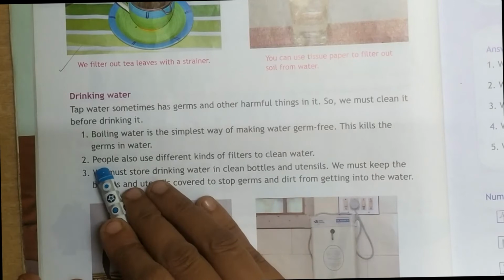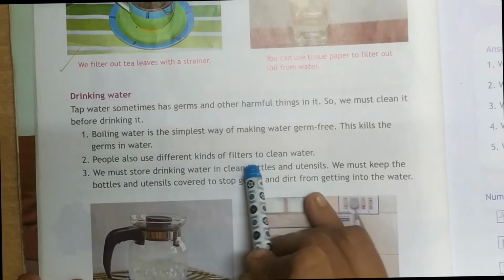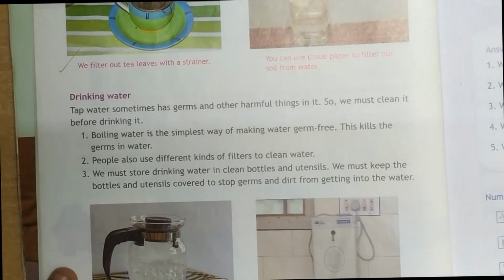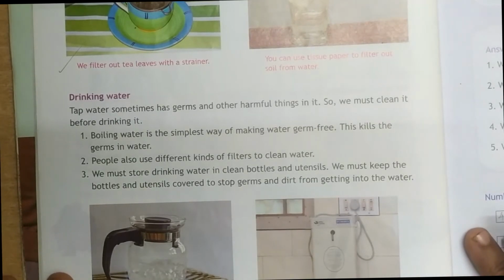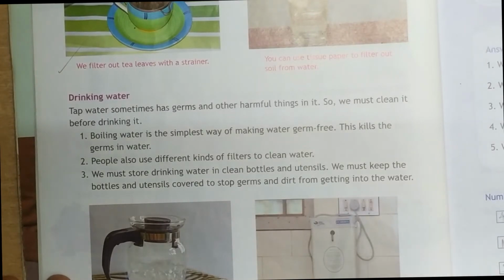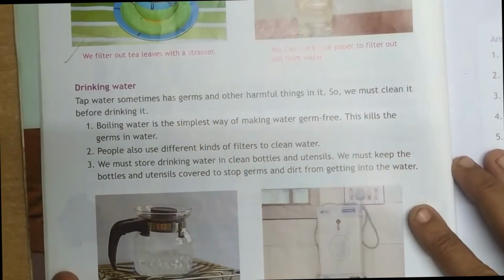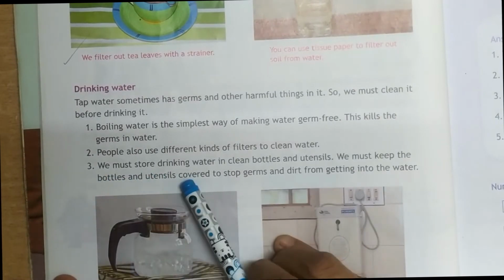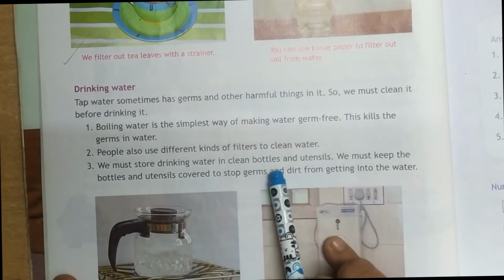First one. Second one, people also use different kinds of filters to clean the water. Some of them boil the water. When you boil the water, it kills the germs, and others use a water filter to give clean water. And we must store the drinking water in clean bottles and utensils.